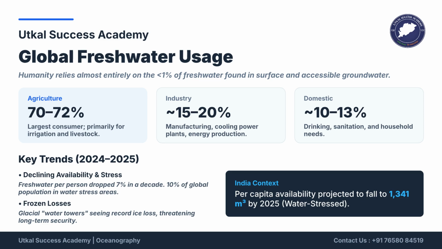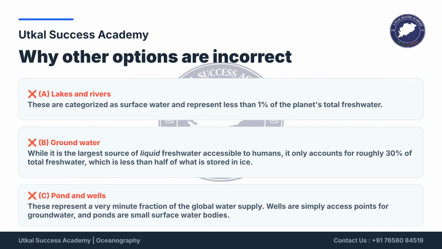Freshwater availability is declining. For India, availability is projected to fall to 1,341 cubic meters per capita by 2025, which is considered water-stressed. Let's review why other options for the largest freshwater source are incorrect. Lakes and rivers are less than 1% of total freshwater. Groundwater is the largest liquid source, but only about 30%, which is less than half of what is stored in ice. Ponds and wells represent a minute fraction of the global water supply.